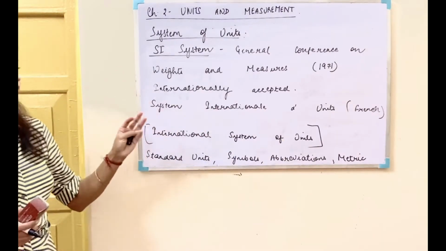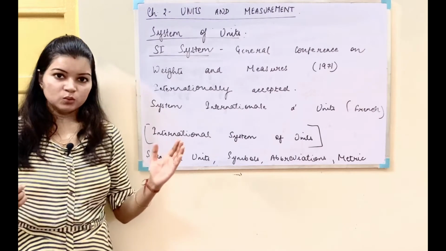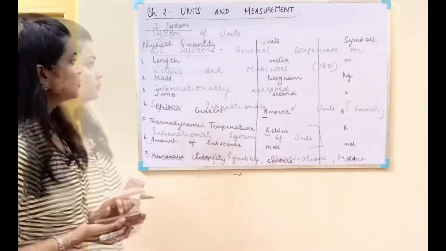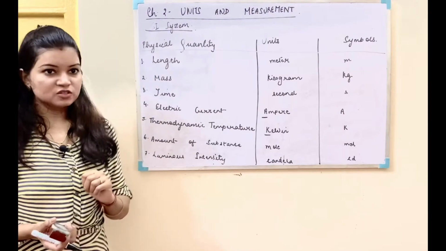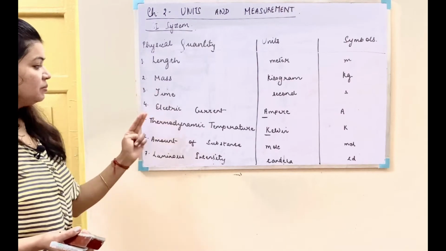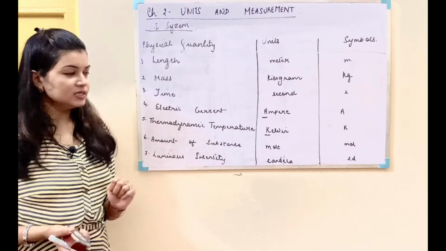So this is the SI system of units. We will now write down what are the units and symbols and physical quantities in this system of units. This is our SI system of units. We have 7 physical quantities: length, mass, time, electric current, thermodynamic temperature, amount of substance and luminous intensity.